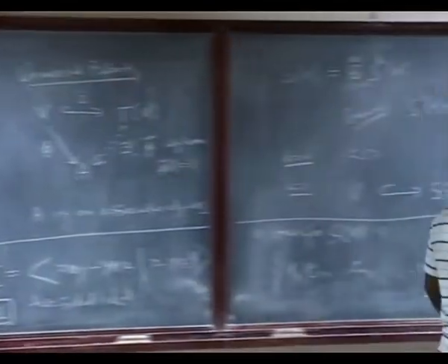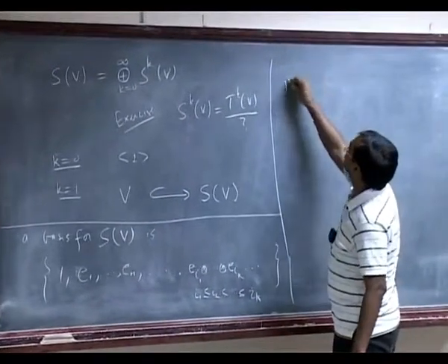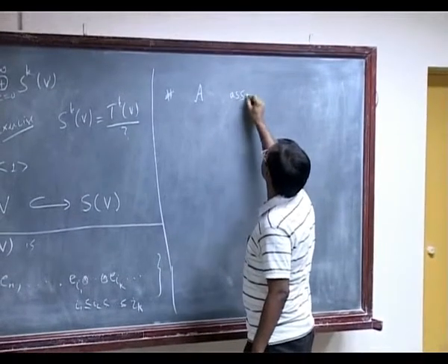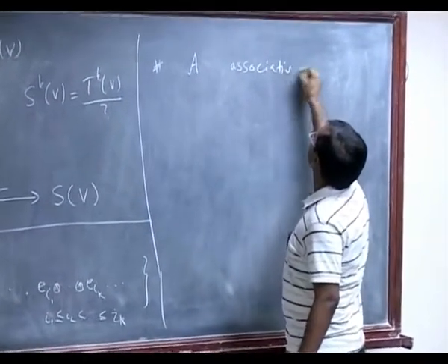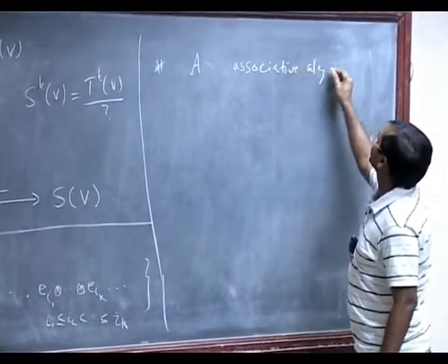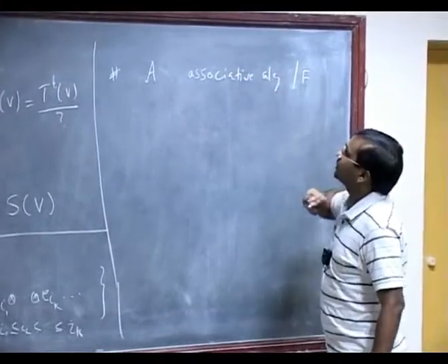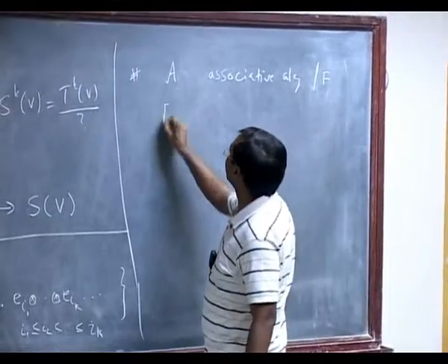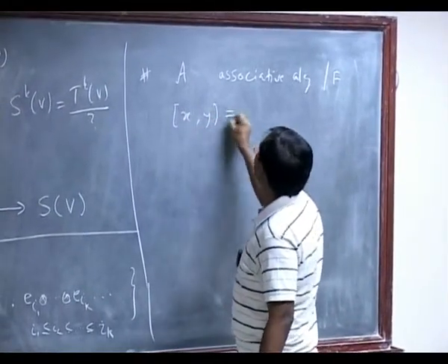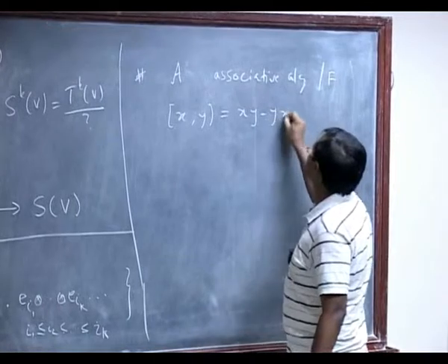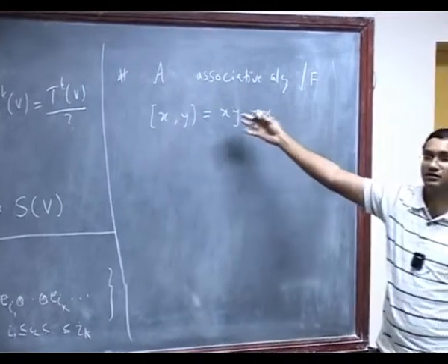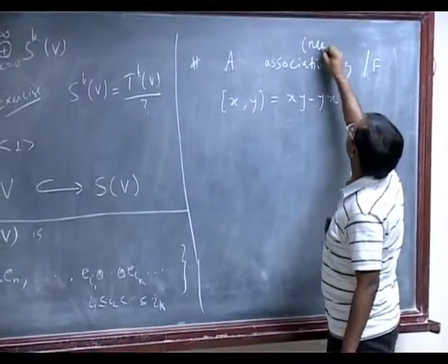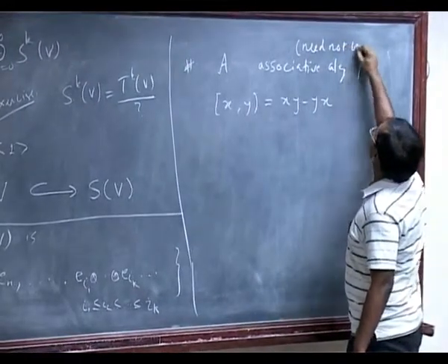If I have an associative algebra, so this is general. Suppose I have A, which is an associative algebra over field F, then I can define a Lie algebra multiplication on A. So that I will define the bracket of x and y equal to xy minus yx. Just use the multiplication of A. It's not necessarily commutative, need not be commutative as I said earlier.